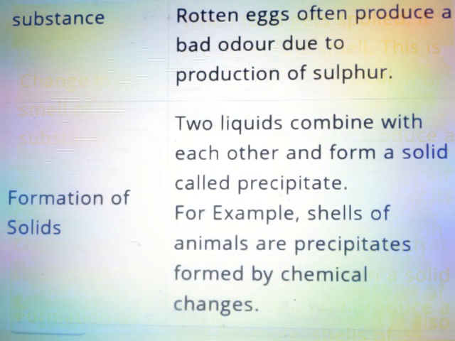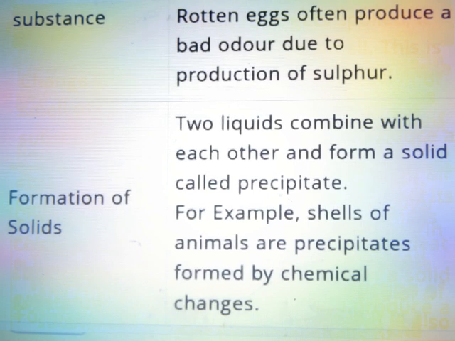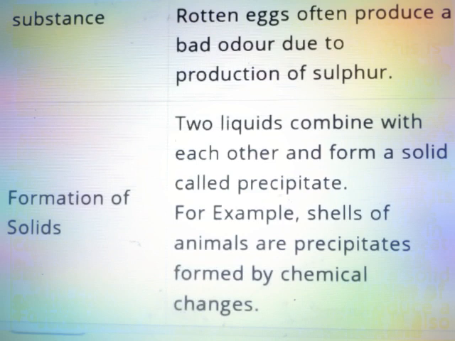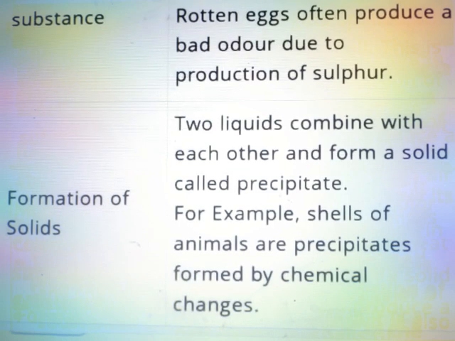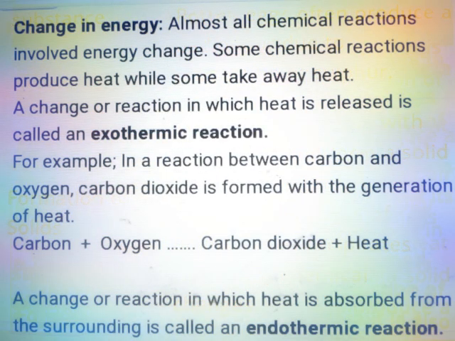Formation of solids. Two liquids combine with each other and form a solid called precipitate. For example, shells of animals are precipitates formed by chemical changes. Change in energy. Almost all chemical reactions involve energy change. Some chemical reactions produce heat while some take away heat.